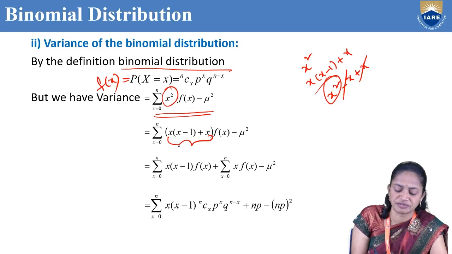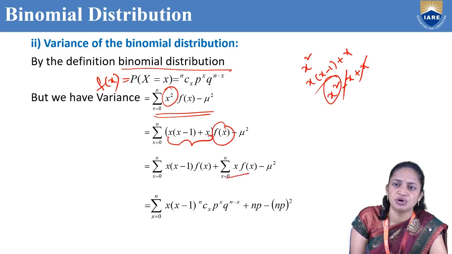After simplification, we get summation x equal to 0 to n of x into x minus 1 into f of x, plus summation x equal to 0 to n of x into f of x, minus mu square.